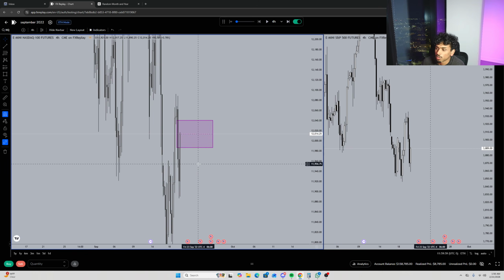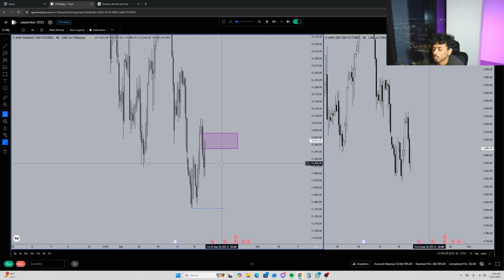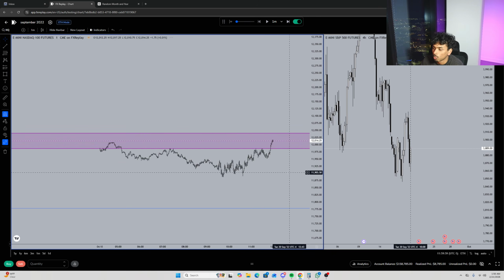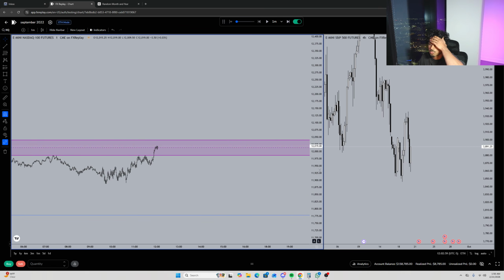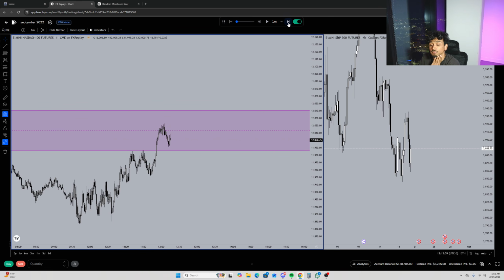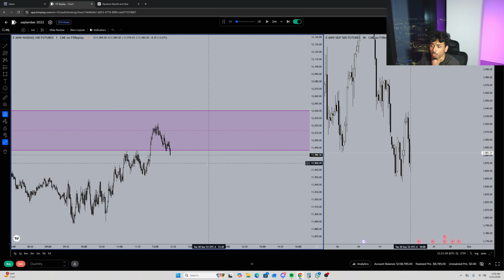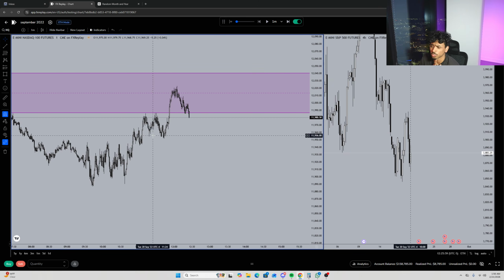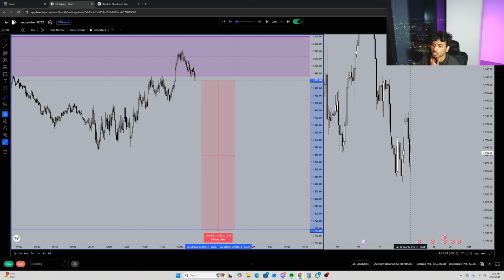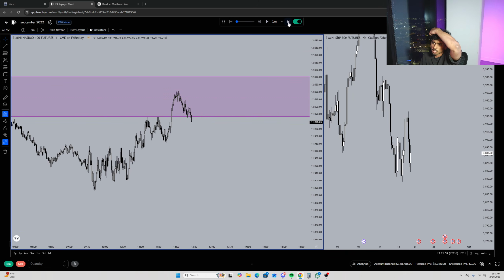Off of this 4-hour right here, if we go and take out this high, that's just completely fried. Why would we do that? Why would we not go lower and follow the higher time frame structure? At this midpoint right now, I don't even want to short anywhere above here, just because we're already at almost 12. And price action from market open has just been absolutely bad. So I'm not expecting price to go and dump 200 points just because we tapped into the 4-hour.